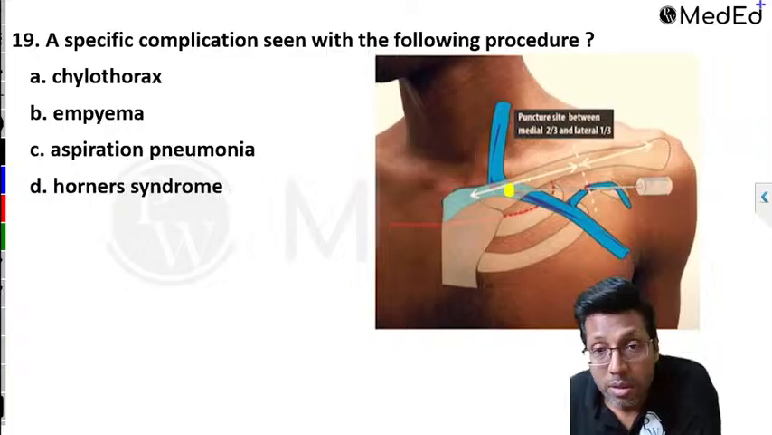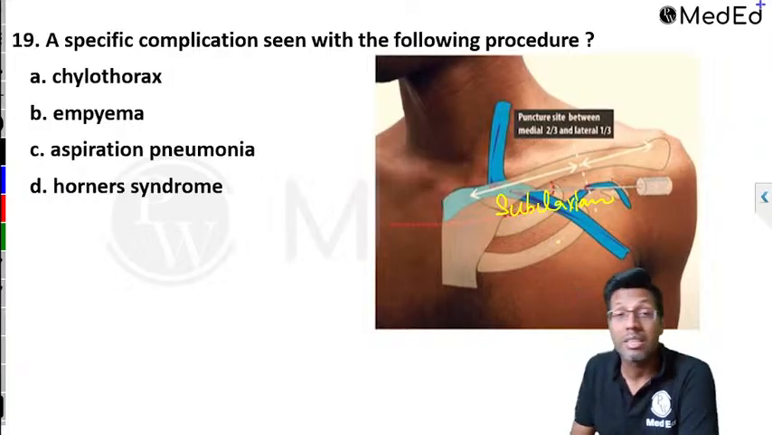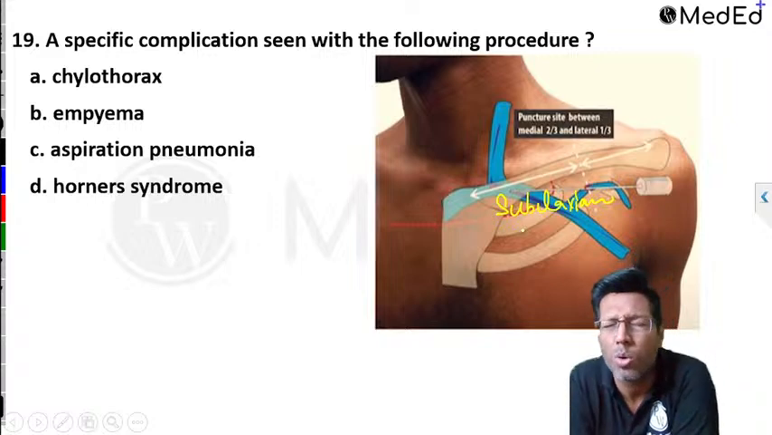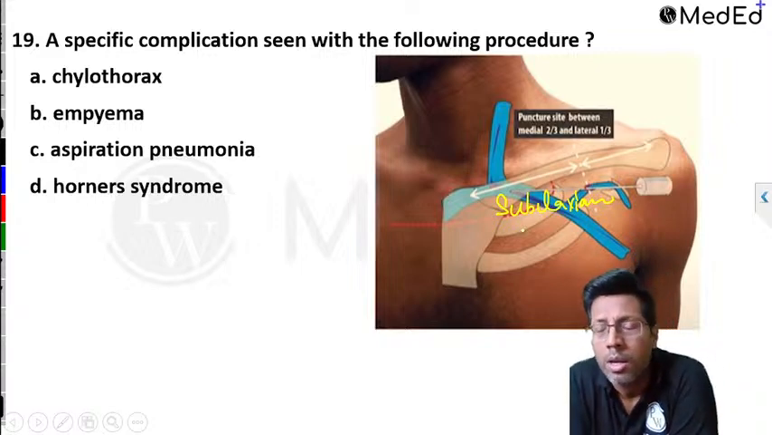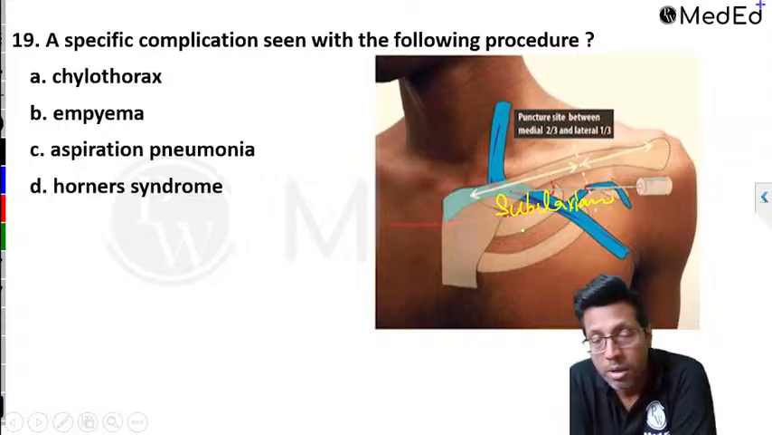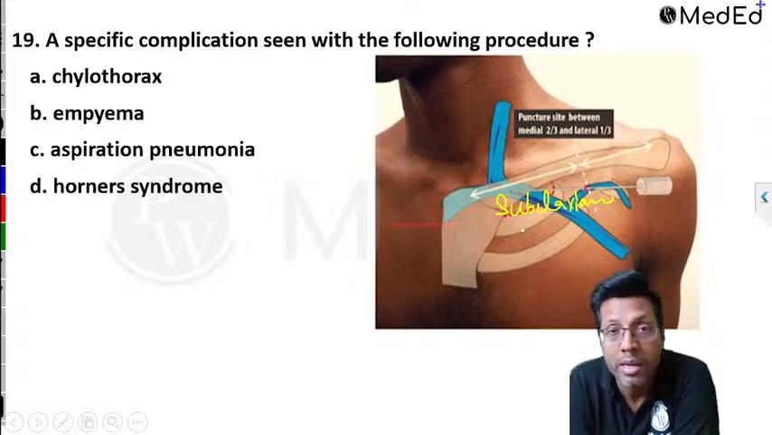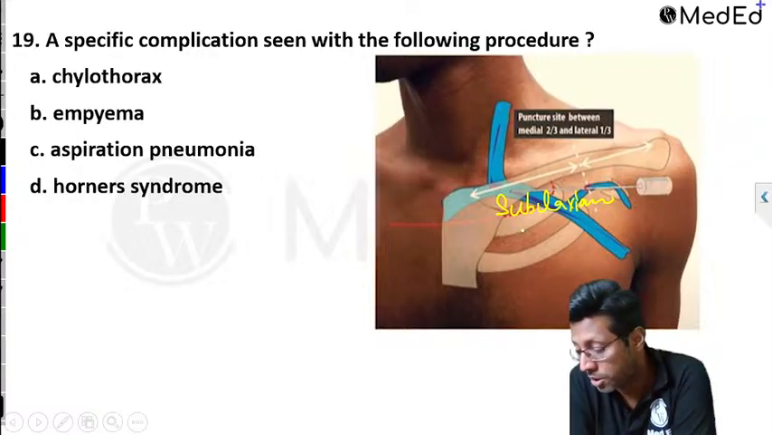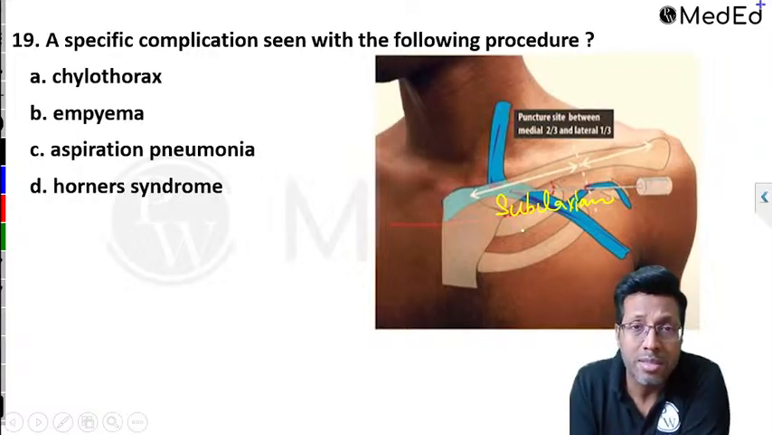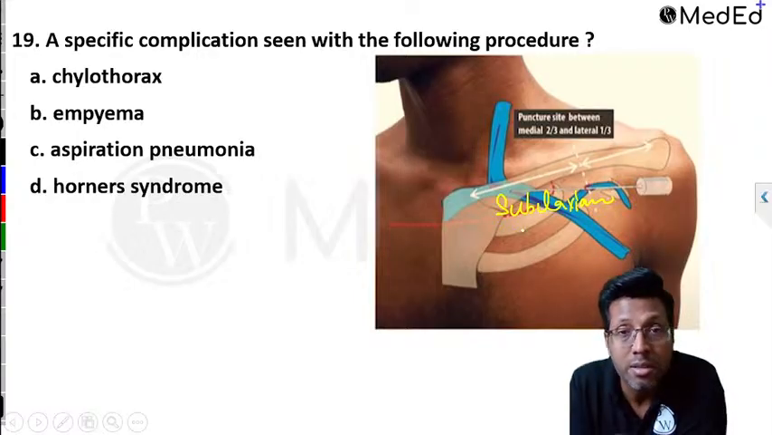What is this? This is your blue colored thing. What is a blue colored thing? This is a vein. Which vein is this? You can see subclavian. So what is the procedure that is going on? This was a question asked in July 2023 INI-CET, but that does not mean it cannot be asked for FMG or NEET PG. It's the same thing. This is basically a central line insertion.